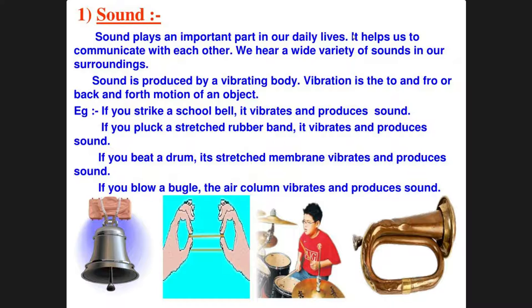As you can see, this right hand side fourth image is the bugle image.